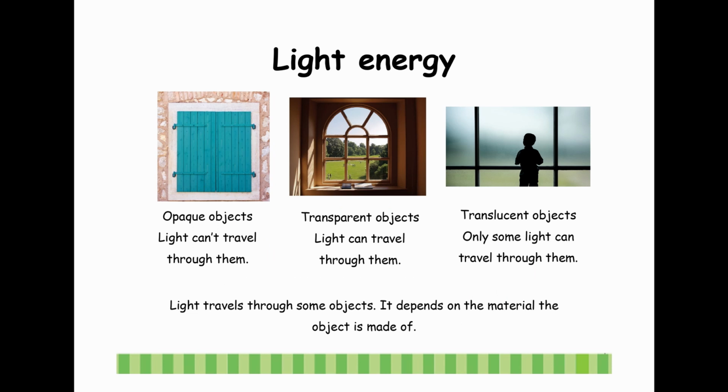Light energy. Opaque objects, light can't travel through them. Transparent objects, light can travel through them. Translucent objects, only some light can travel through them. Light travels through some objects. It depends on the material the object is made of.